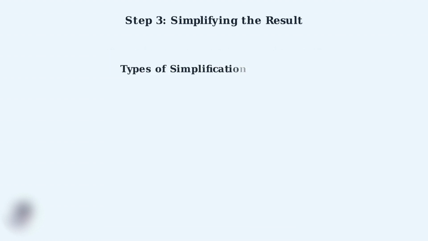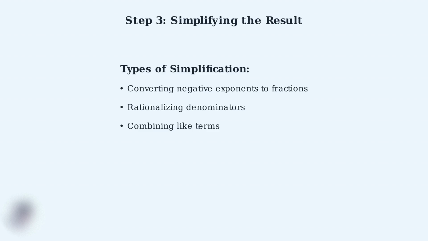Now that we've applied the power rule to find our derivative, we reach the crucial third step, simplifying the result. This step transforms our raw derivative into its clearest, most useful form. There are several common types of simplification we encounter when working with derivatives. Each type serves to make our final answer more readable and easier to work with in subsequent calculations.